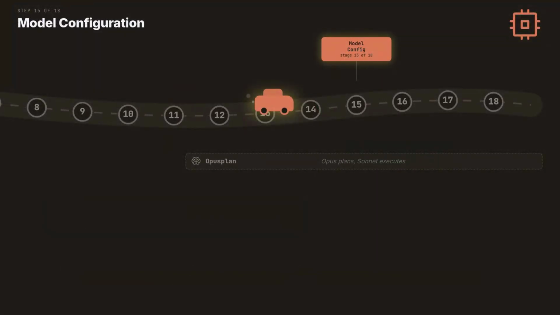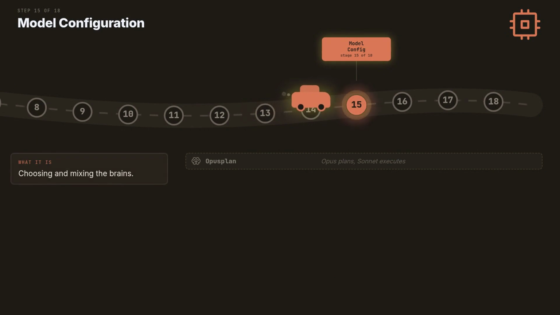Stage 15, the dial behind everything. Stage 15 is model configuration. Choosing the brain per task and mixing 2 with Opusplin. The model is a dial. Turned one way you buy depth, the other way speed and price. You met the 4 models in stage 2. Now you configure them like a professional.